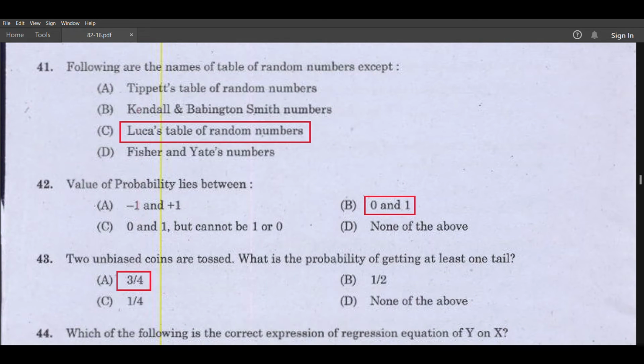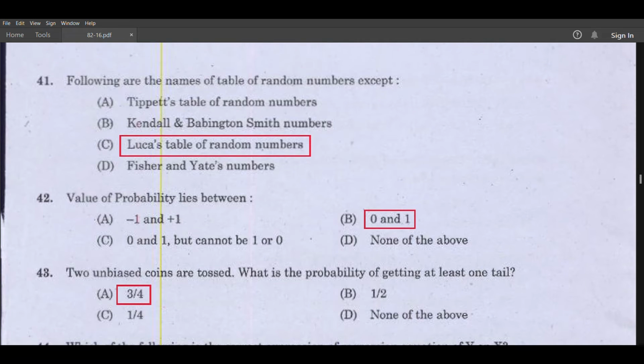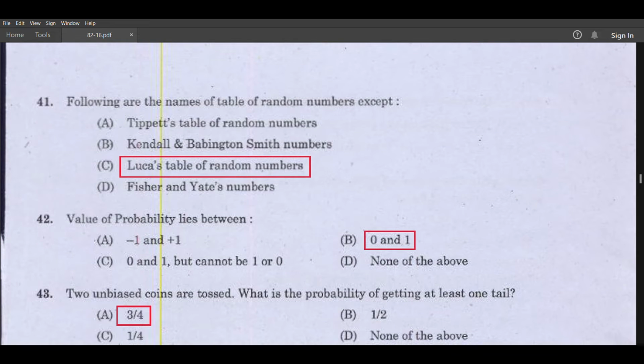Following are the names of table of random numbers except Lucas table of random numbers. Value of probability lies between 0 and 1. Two unbiased coins are tossed. What is the probability of getting at least one tail? 3 by 4.